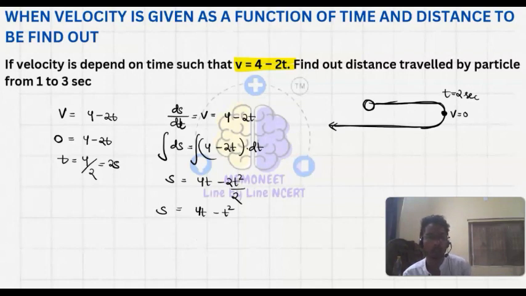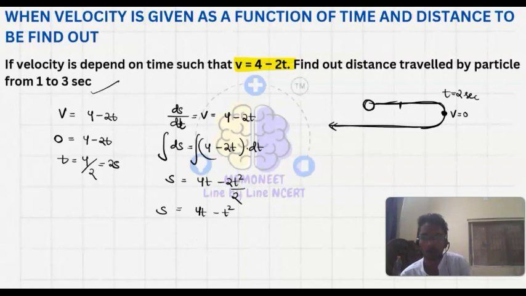It is asked that from 1 second to 3 second we have to tell the distance traveled. So let's find out from 1 second to 2 second how much distance it has covered.